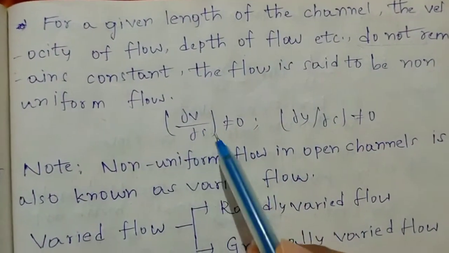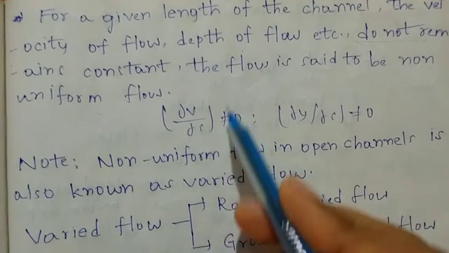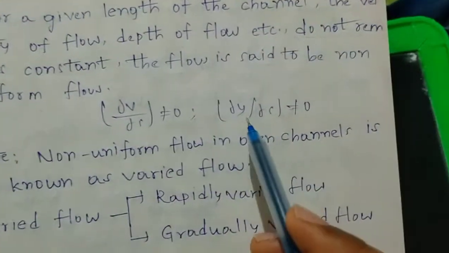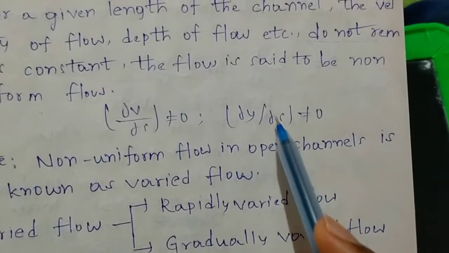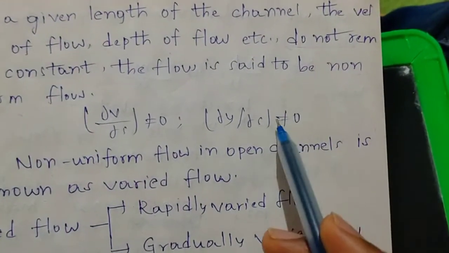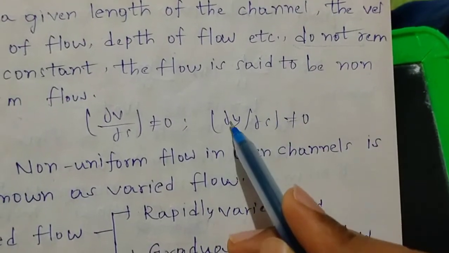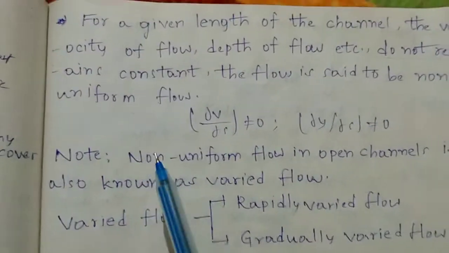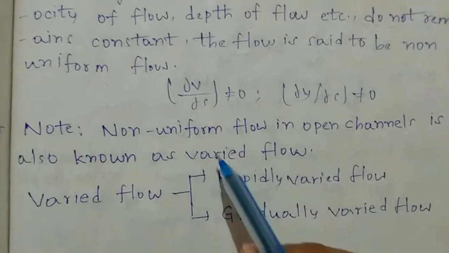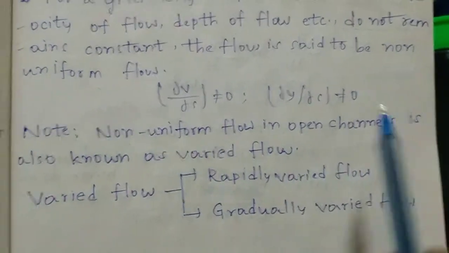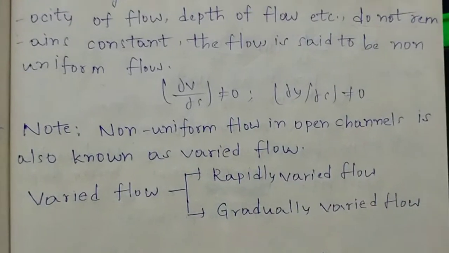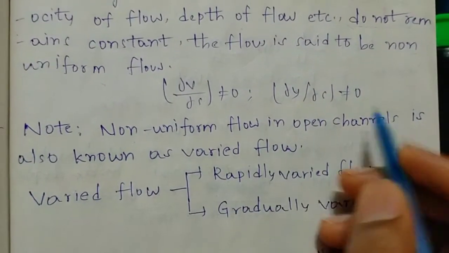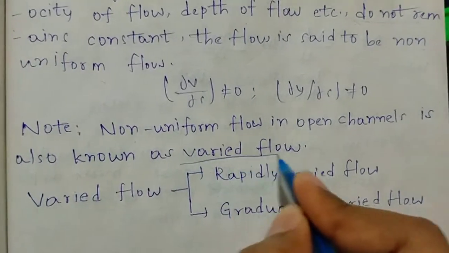That is ∂V/∂s ≠ 0. Here s is space, we can call it length. And ∂y/∂s ≠ 0. Here y is the depth of the flow and V is the velocity of the flow. Note point: non-uniform flow in open channel is also known as varied flow. It is a very important point. Non-uniform flow in open channels is also known as varied flow.